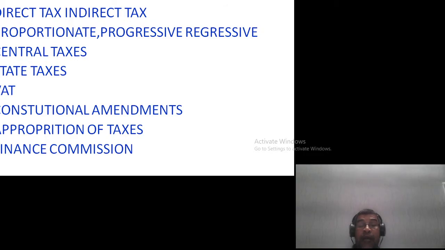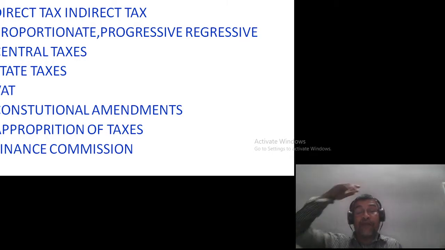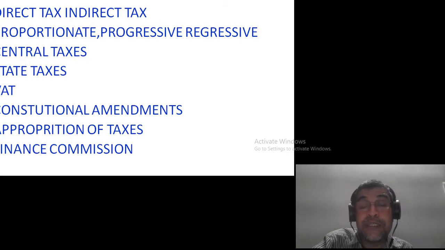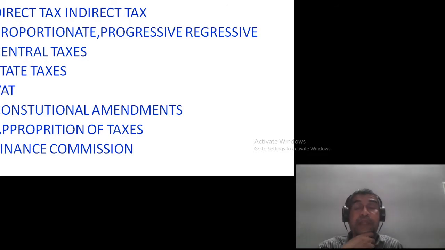That is progressive. The idea behind this progressive rate of taxation is that people who have less income should not be burdened with tax, whereas people who have more income have to pay more taxes. So it is a kind of punishment for the rich and beneficial for the poor, trying to establish a social justice or equity system wherein the poor benefit and the rich pay the tax. That's it. Then regressive taxation.